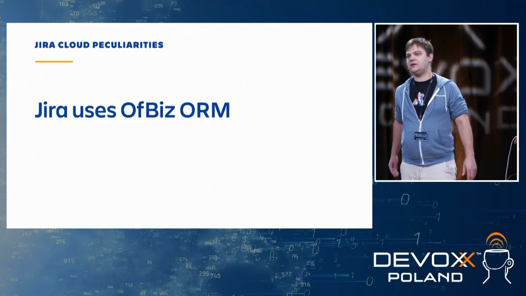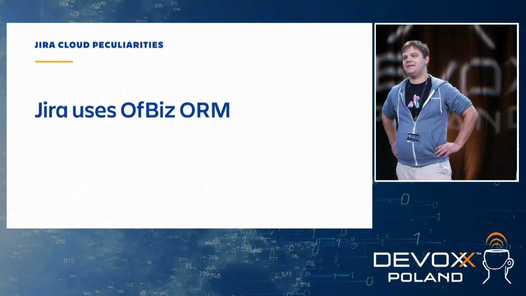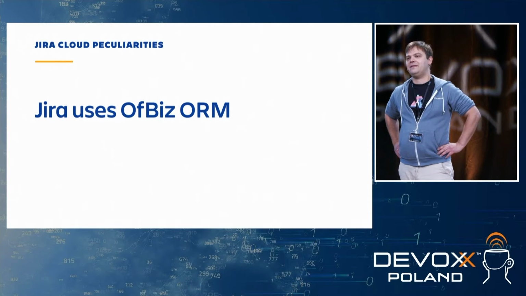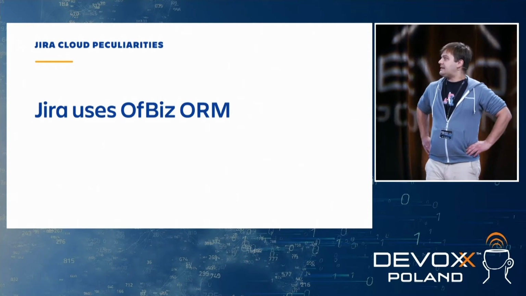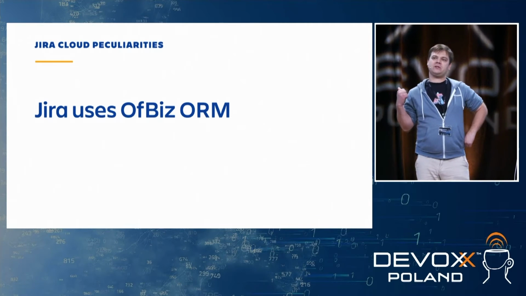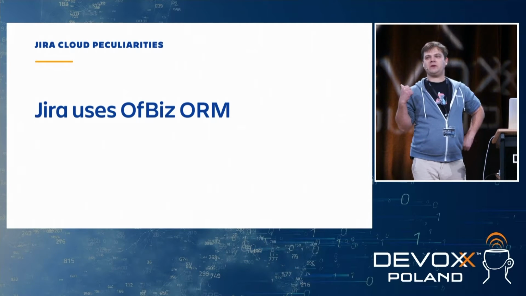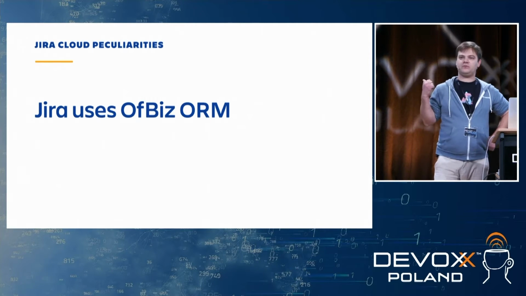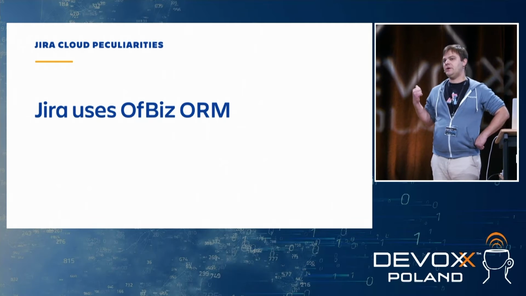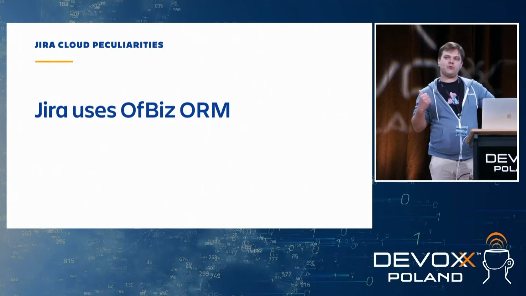Yes, you had a question. Basically, almost all ORM libraries are pretty old. Why this one? At the moment it was chosen, this was the only ORM tool that supported multi-tenancy. That was the reason it was chosen, because this was before the so-called fork. I will talk about this in a moment. In the beginning, when Jira started running in the cloud, it was the same product as Jira Server.